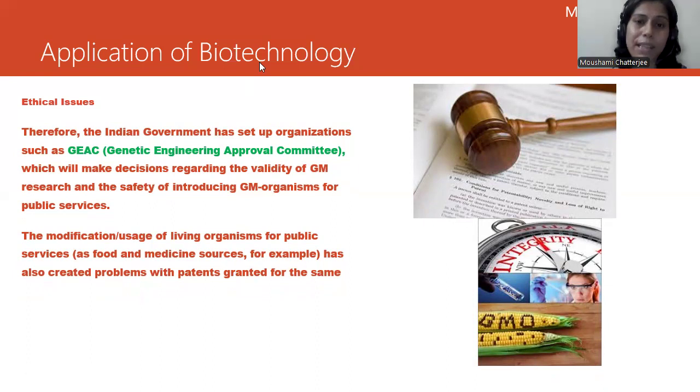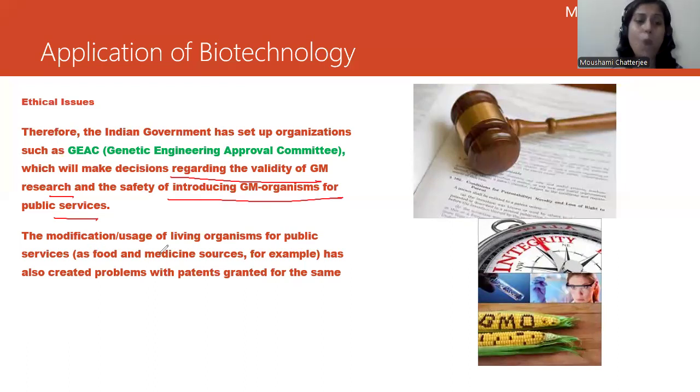So these are the two points to be highlighted: GEAC looks after the validity of GM crops and the safety of introducing GM organisms for public service. So what are the safety hazards, and are they going to be safe for the environment or not?